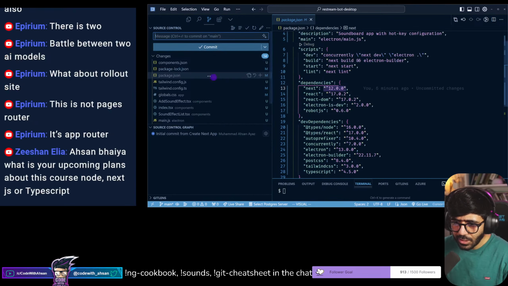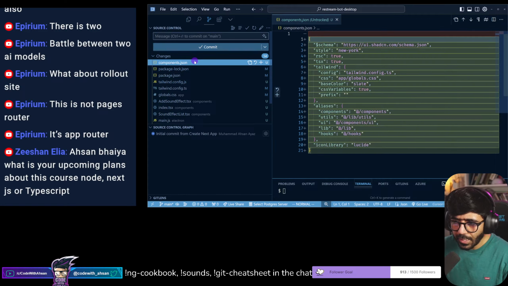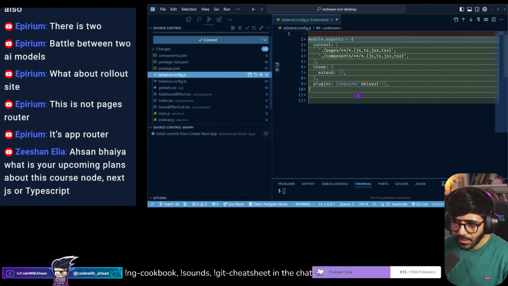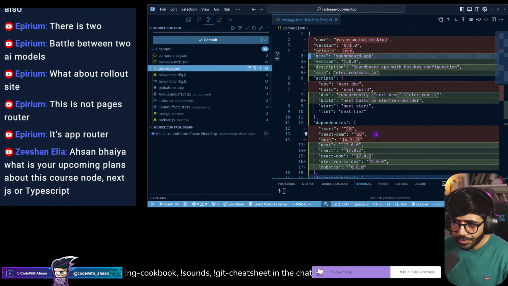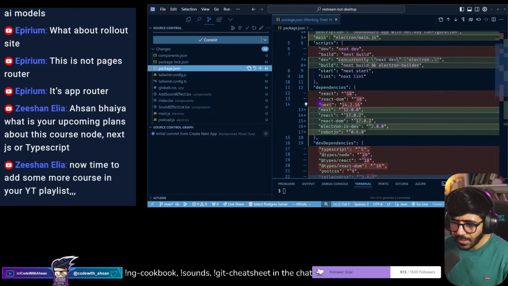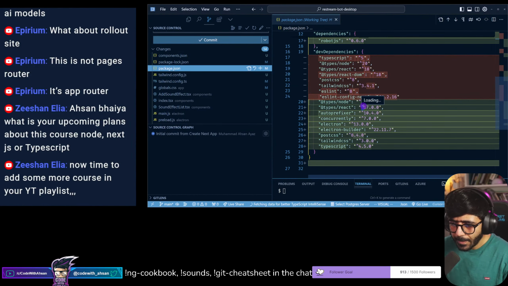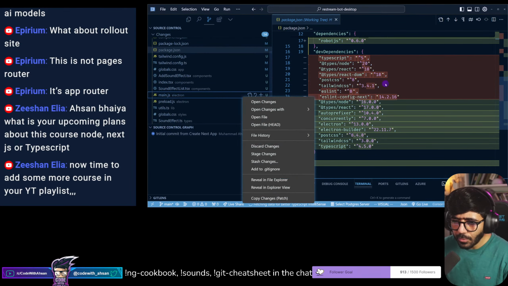So we have these changes that we have right here, right? So let's say if we did not have any of this at all, and we have a package JSON that has been changed now from all of this, because Next 14 was used to create this one. I'm thinking, how can we go about that?